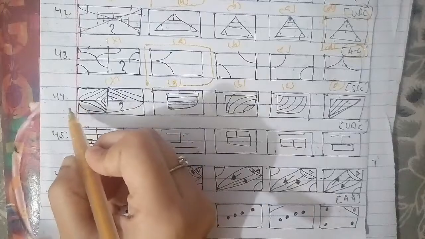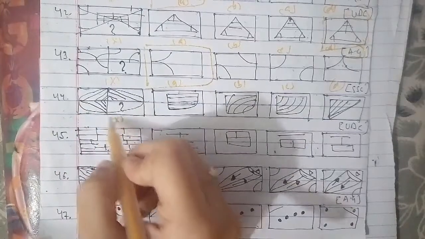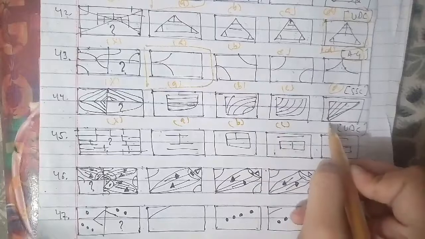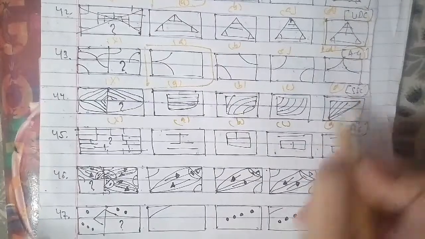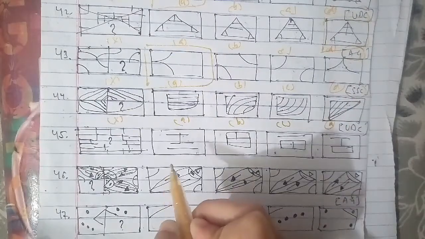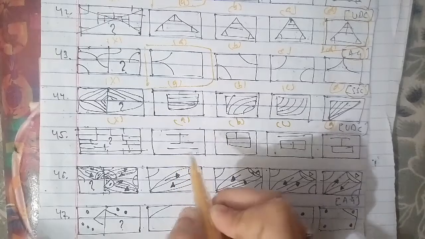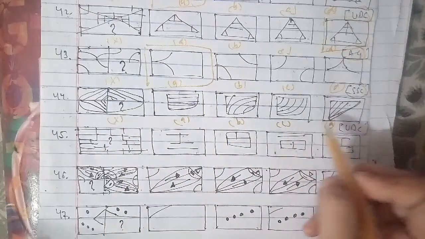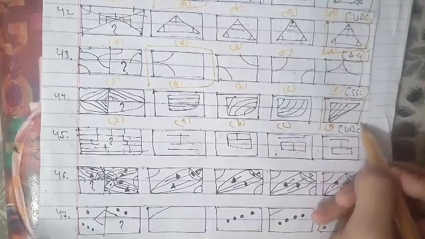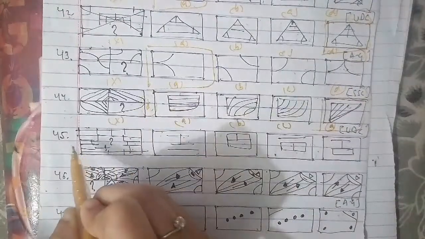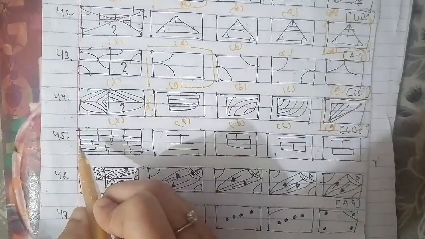The next is your 44th question of the session. This has been the cross A, B, C, D. This has been asked in the SSC examination paper, which is also an important paper with respect to competition. For the missing figure, the D figure will be the right answer for this question as well. We'll go ahead with the 45th question.